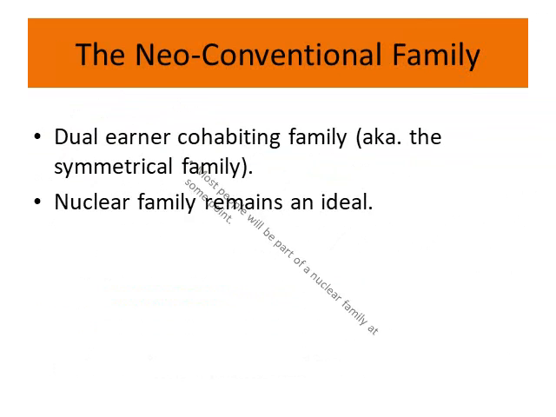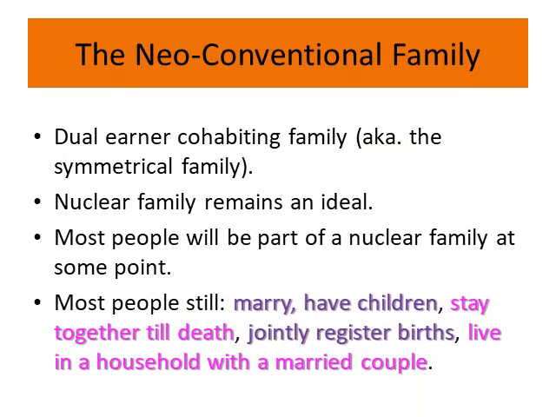In terms of what a neo-conventional family is, it's a dual-earner cohabiting family, aka the symmetrical family as we looked at previously. Now, dual-earner means both mum and dad are earning, and they're cohabiting, so they're living together, and they may or may not be married. It's not necessary for them to be married, but they have children. So maybe that's the small shift. Marriage not so much on the menu anymore, but people still living together, having children, and now both earning.